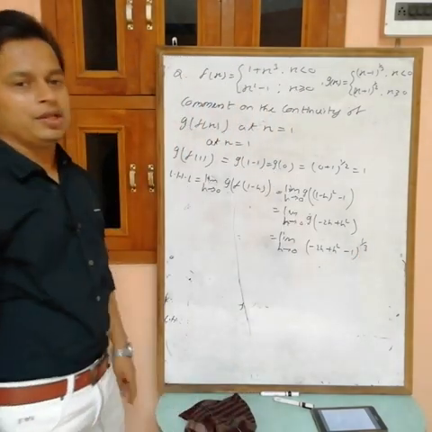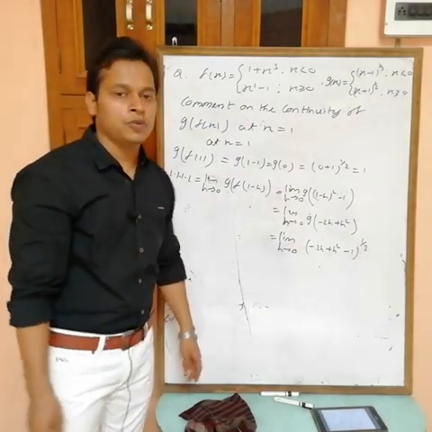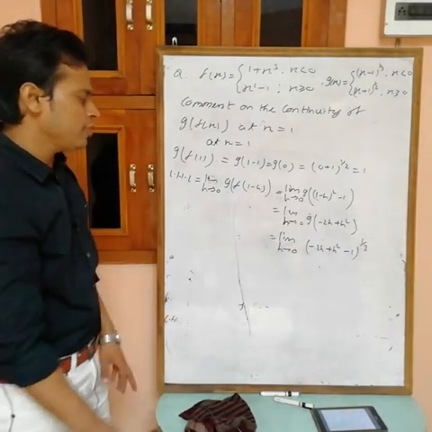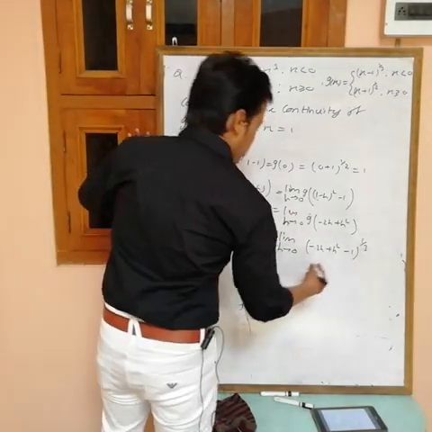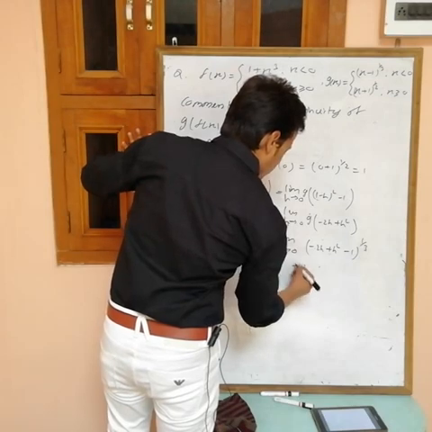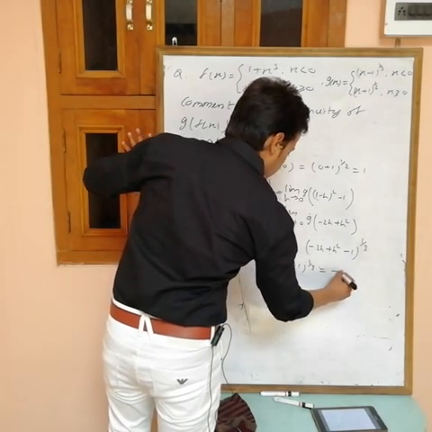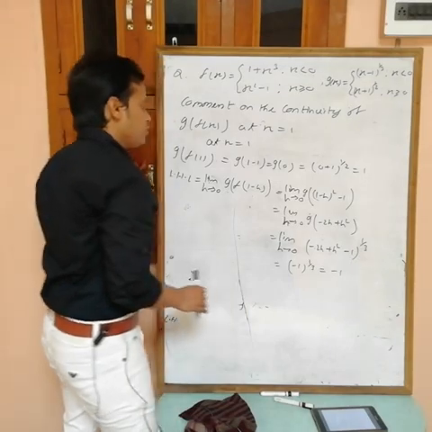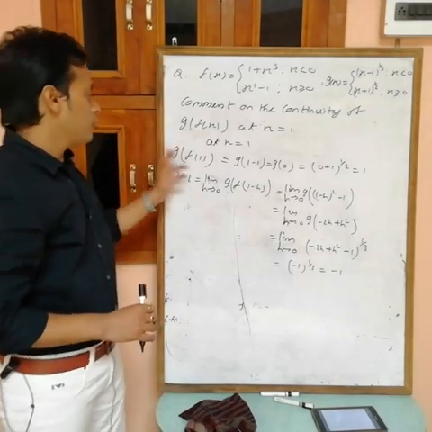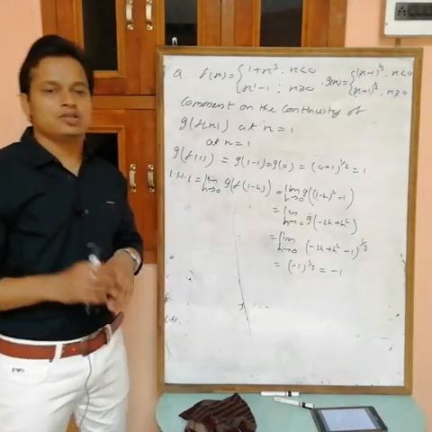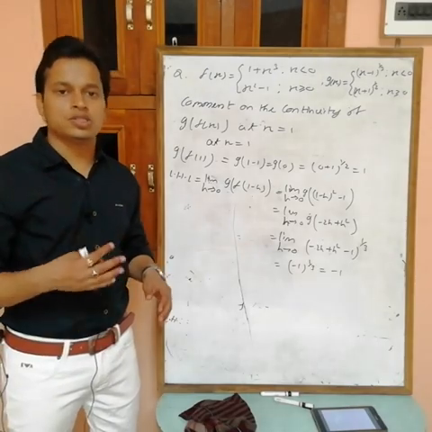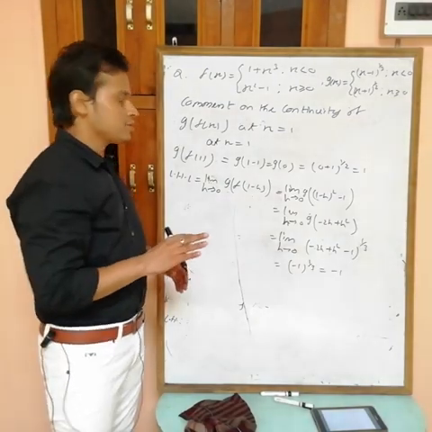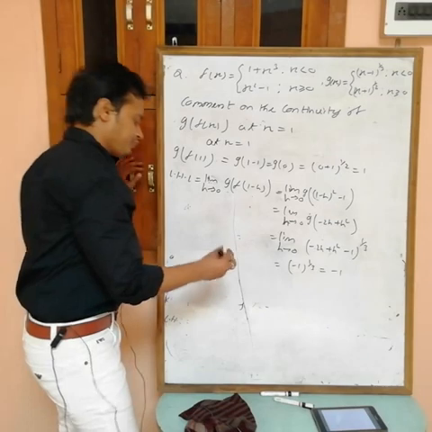At the end, after simplification, we put h equals 0. If you put h equals 0, what are we getting? Minus 1 power 1 by 3, that equals minus 1. Now easily you can see that g of f(1) is not equal to LHL, so there is no need to find RHL. This is discontinuous at x equals 1.